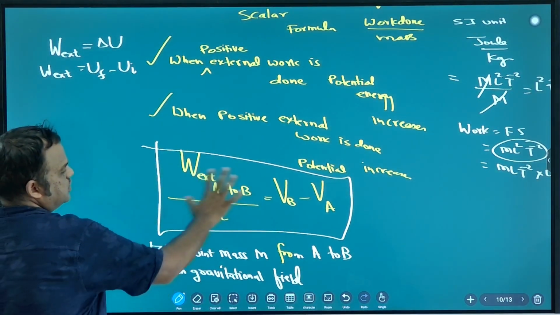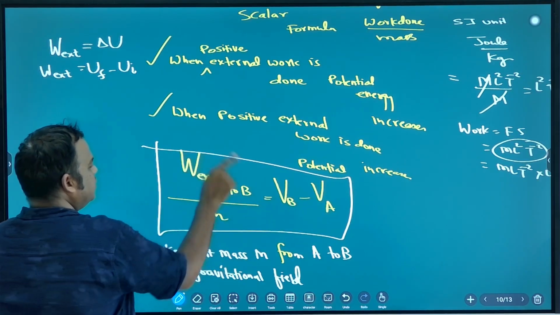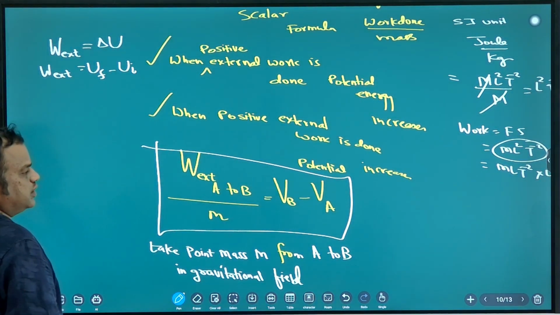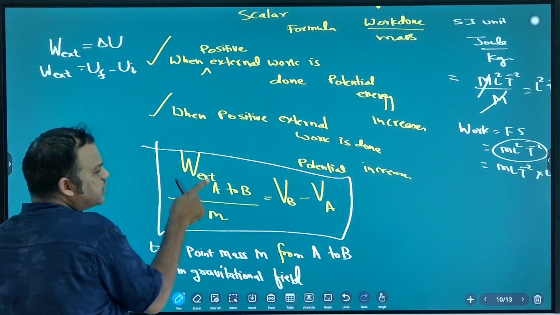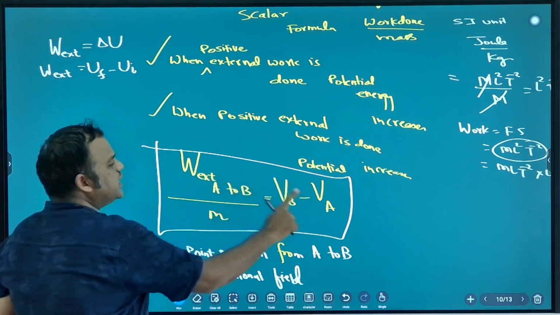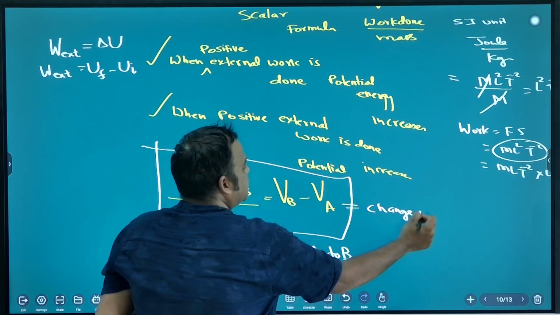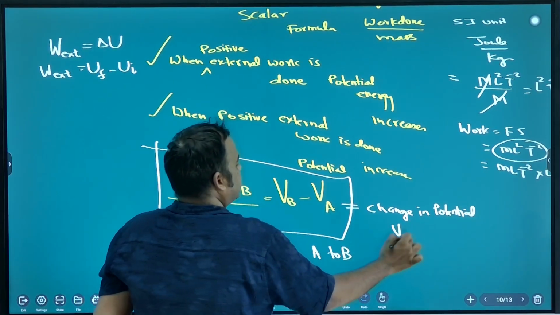So this is the formula. Final potential minus initial potential is equal to external work done upon mass. You memorize like this. External work done per unit mass is change in potential. This is known as change in potential, final potential minus initial potential.